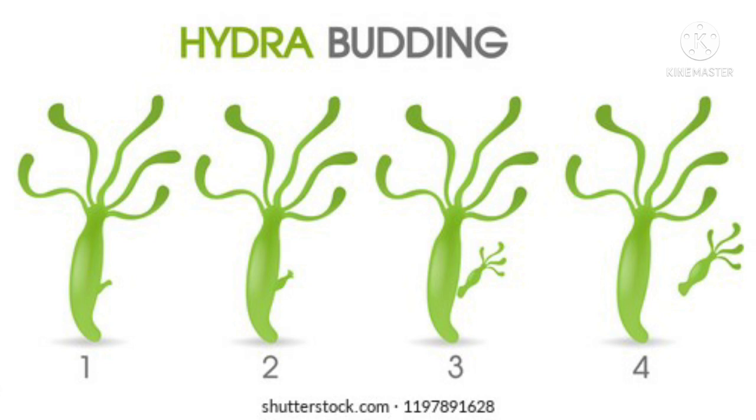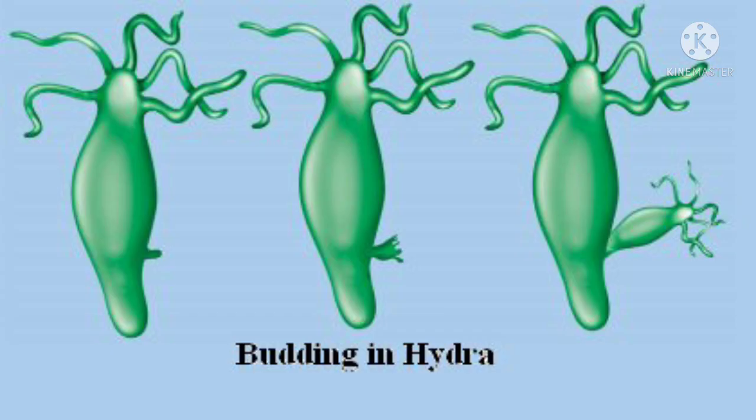So we can see some 3 or 4 stages in which a body is forming. After the bud is completely formed, it detaches from the mother's body and leads an individual life.